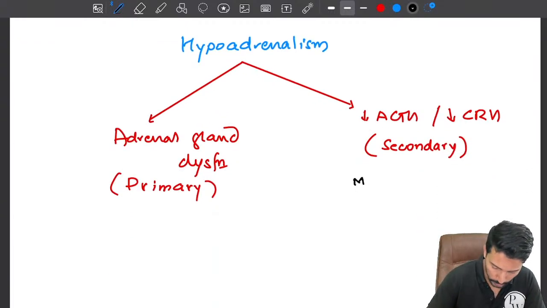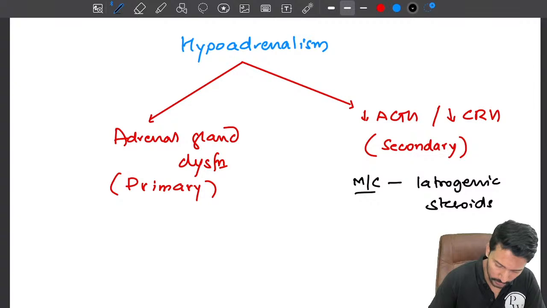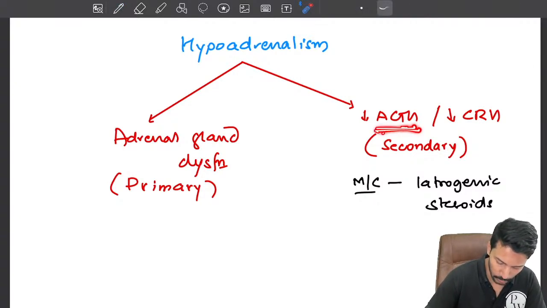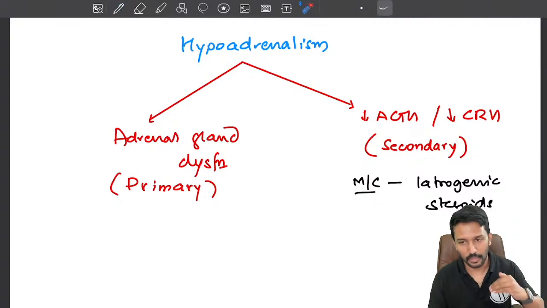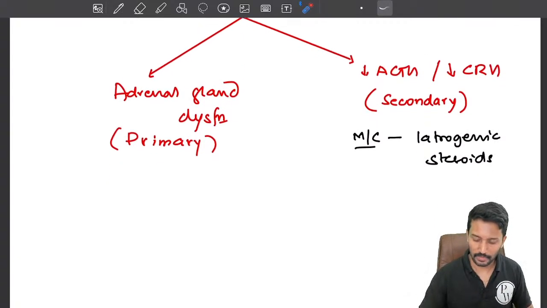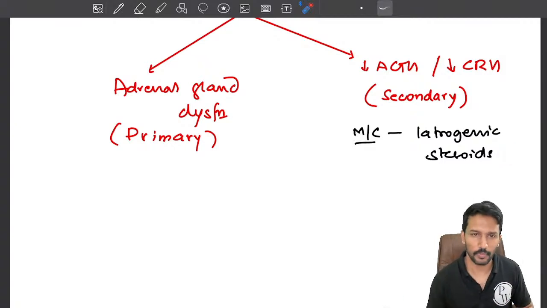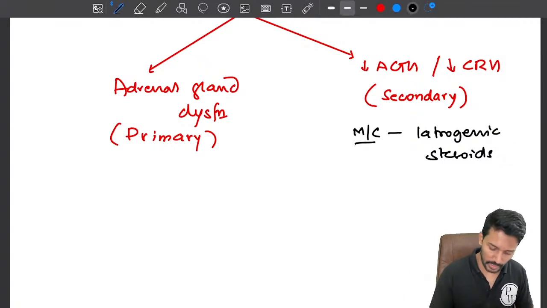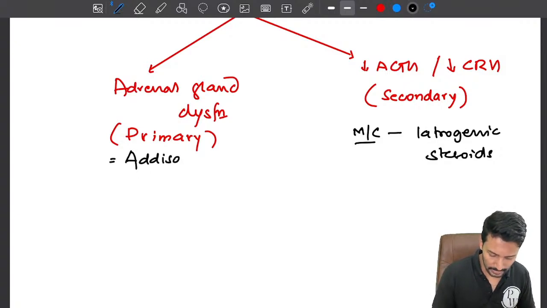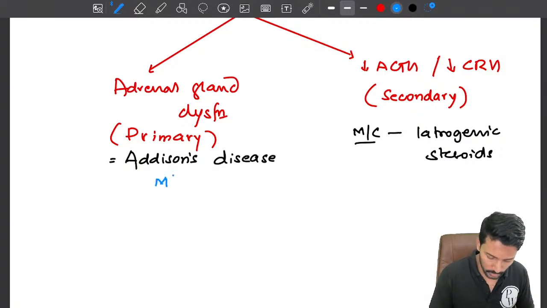The most common cause for secondary hypoadrenalism is iatrogenic steroids. If I give someone steroids, the steroids will suppress ACTH production, and if the ACTH production is suppressed, then even the natural cortisol production will be suppressed. And if I withdraw the steroids, sufficient cortisol will not be produced, and the patient will have manifestations. If it is primary, we will also call it Addison's disease.